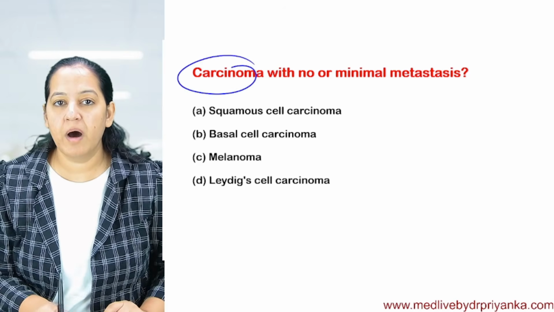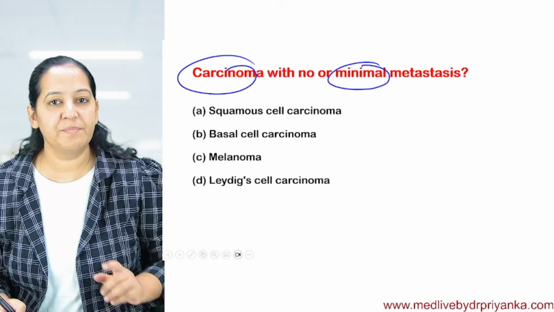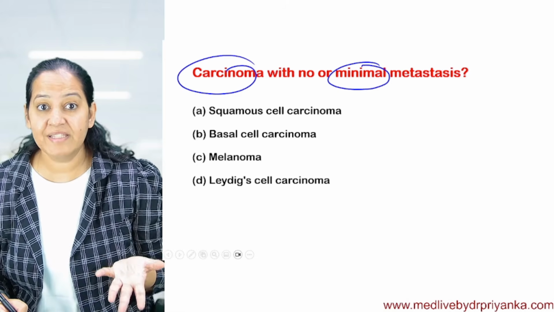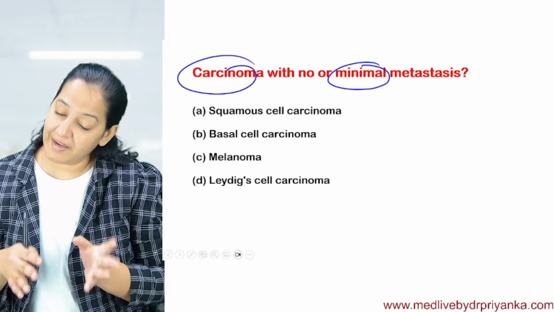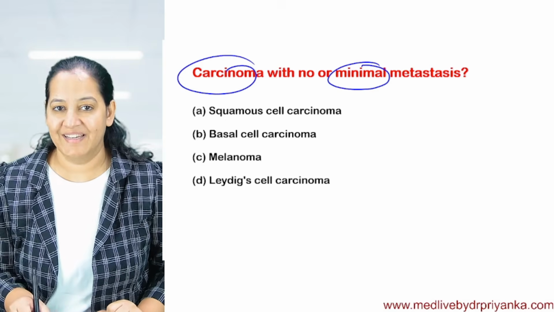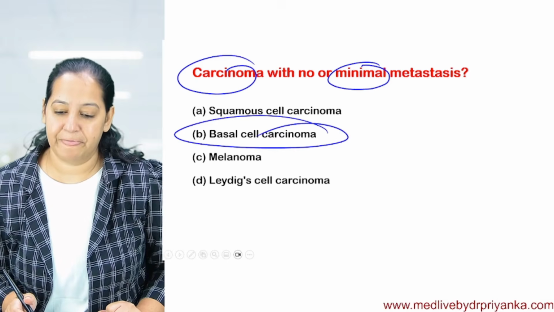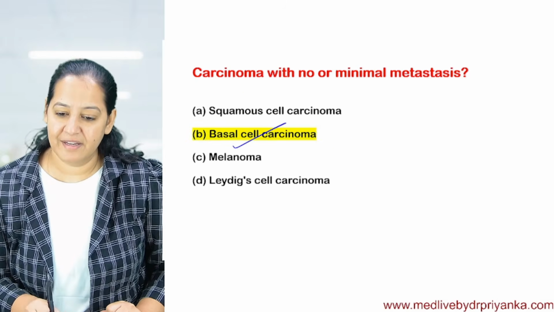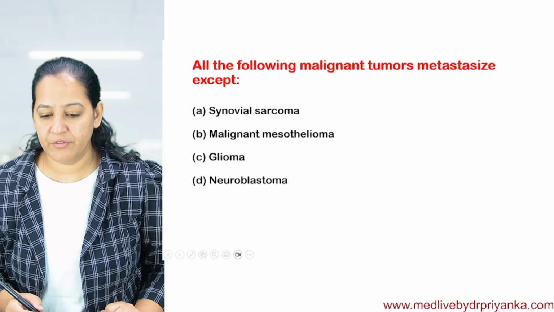Tell me a carcinoma with minimal metastasis. Tell me a carcinoma in which metastasis doesn't occur. It's a malignancy without metastasis. I told you all benign tumors do not metastasize, but malignant tumors metastasize except two malignant tumors which never metastasize. Yes, basal cell carcinoma of the skin first and glioma of the CNS second. Absolutely right. So the correct answer here is basal cell carcinoma of the skin. Everyone got it right.